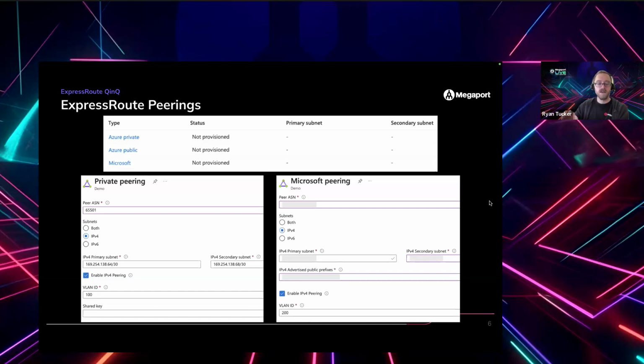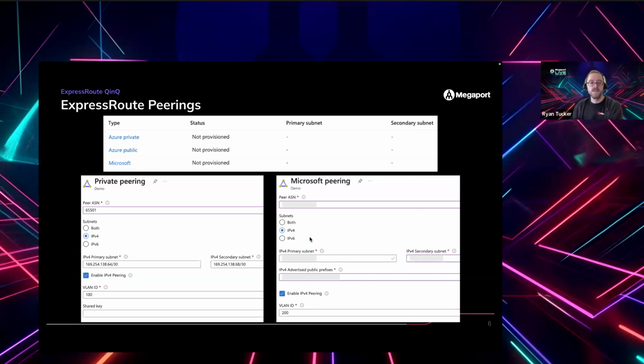This is where you get routes for public IP resources, things like Azure Blob Storage or public IP addresses you've got on your VMs or load balancers or things like that. Also some services like Dynamics 365 and some other bits and pieces there that use public addressing. So private peering is into your private network, your VNets. Public peering is Microsoft's public IP addresses. So it just depends which service you want to access. You can configure one or the other or both. And that's really where the core of this issue comes from.